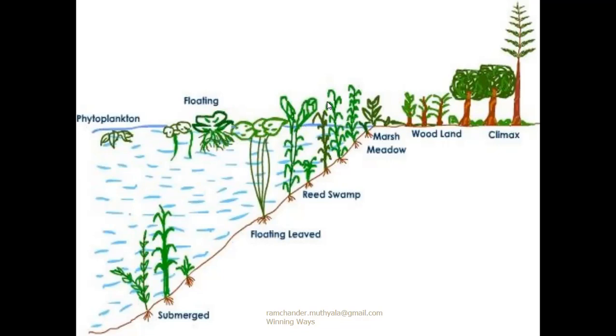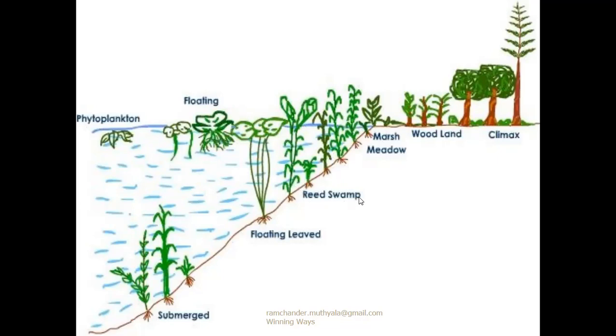Some important amphibian plants are Sagittaria and Typha. These plants belong to the reed swamp plants. By these plants, water is lost from the lake by transpiration, so water depth will decrease continuously.